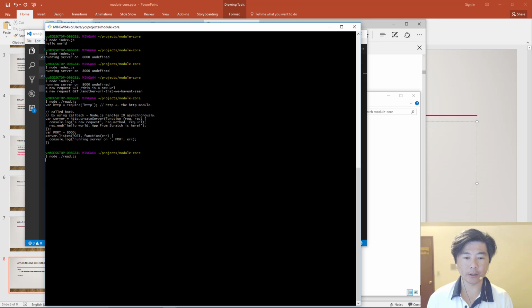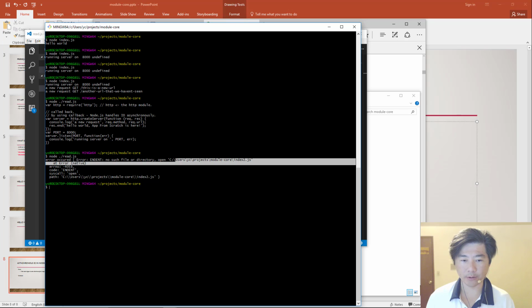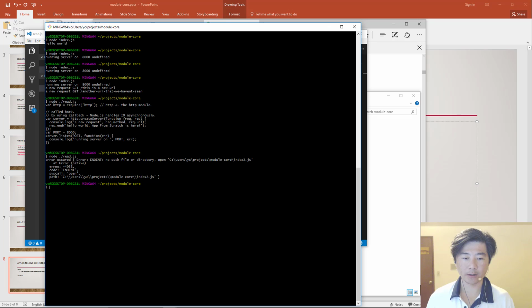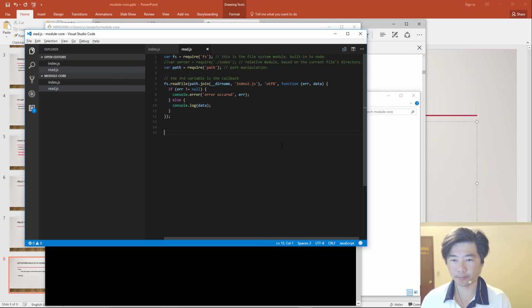When we try to run it, we can see that it throws an error. It says error occurred, error, and then it says ENOENT. I think it stands for no entry, which says no such file or directory, trying to open this particular file. Okay, so that's how you can see the error in action.